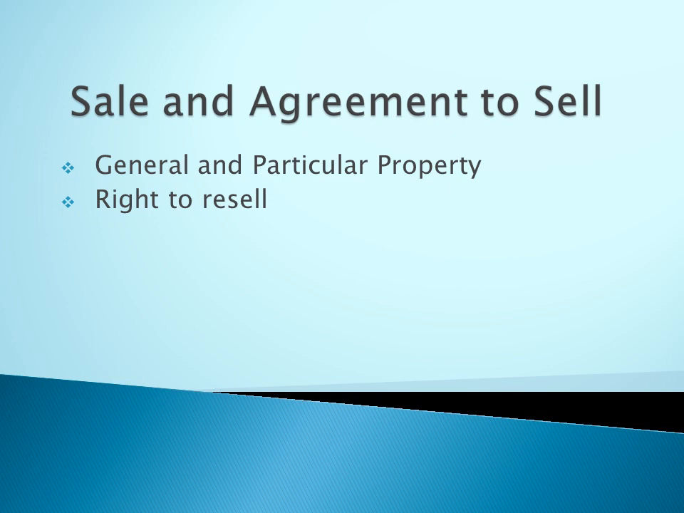These are the main differences between sale and agreement to sell: nature of contract, executory and executed; transfer of property, that means property in the goods passes from the seller to the buyer; risk of loss; consequences of breach by the seller; consequences of breach by the buyer; insolvency of the buyer; insolvency of the seller; general and particular property; and right to resell.